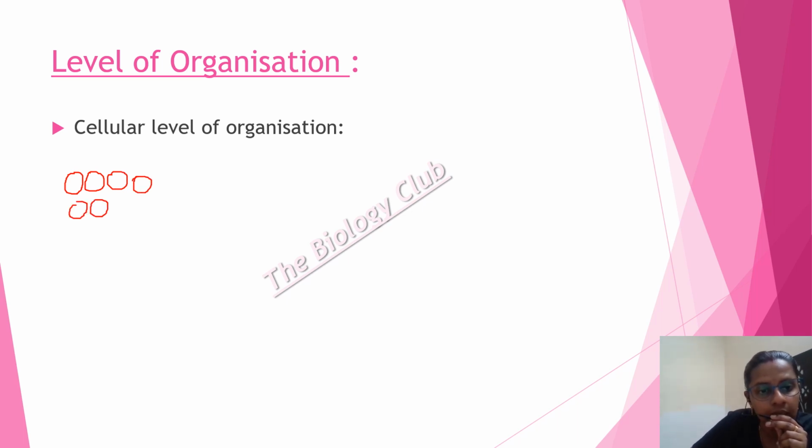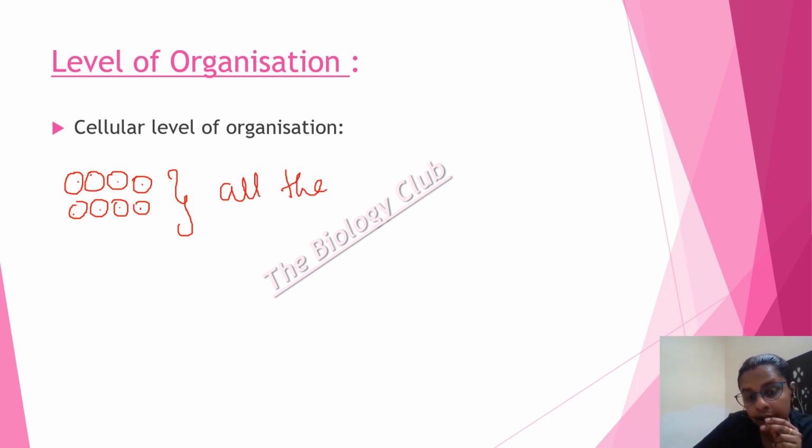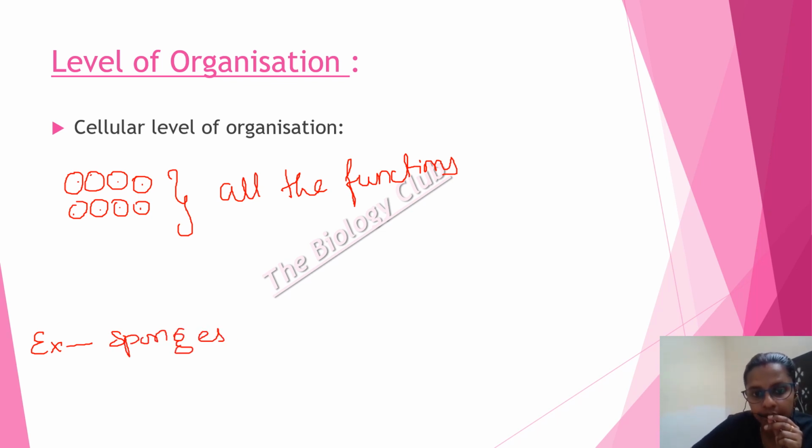They are loosely combined or aggregated together to perform all the functions. They all perform the functions together. For example, sponges.